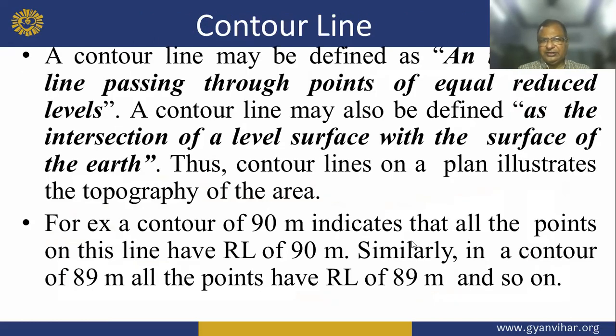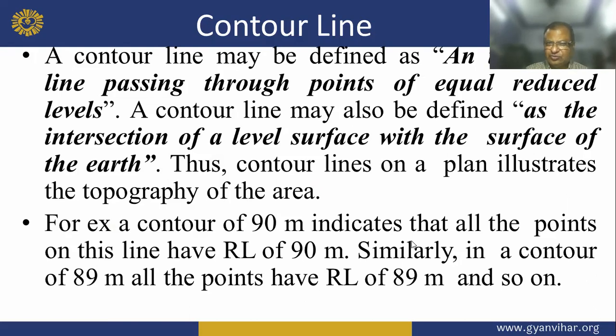A contour line may be defined as an imaginary line passing through points of equal reduced level, and also as the intersection of level surfaces with the surface of the earth. Thus, contour lines on a plan represent the topography of the area.